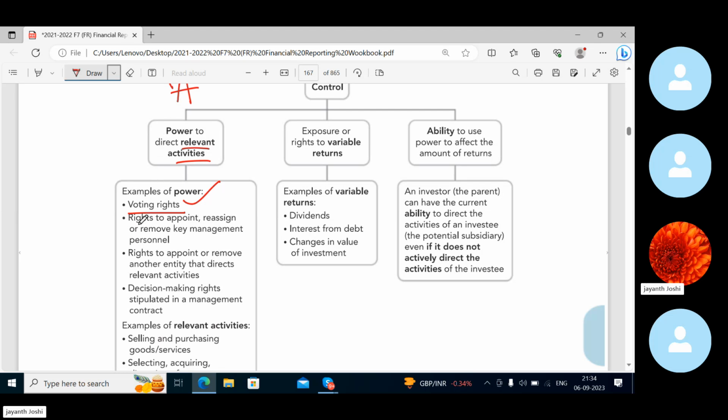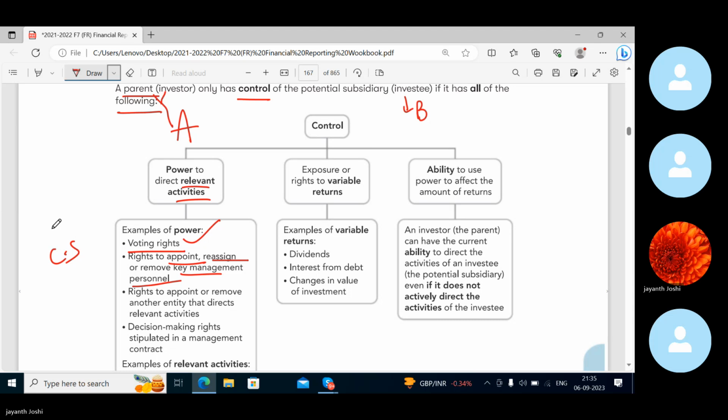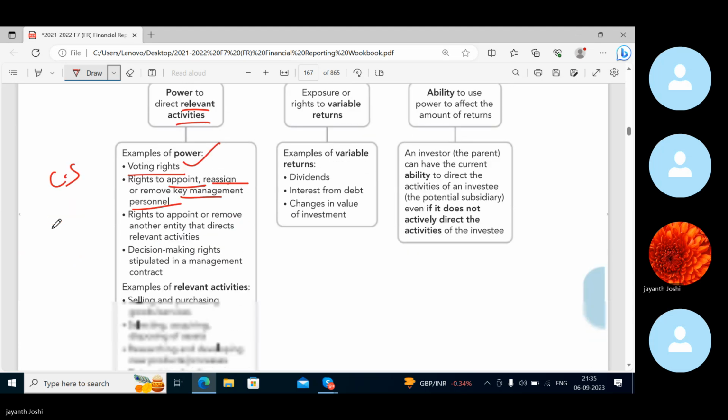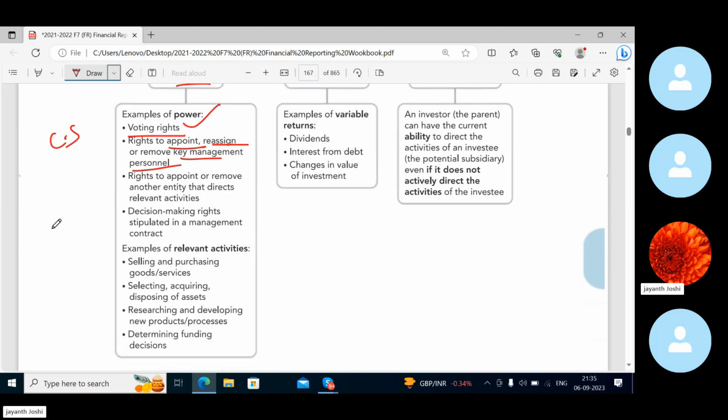A has the right to appoint, reassign or remove KMPs like company secretaries. Are you understanding? Yes, sir. A has the right to appoint or remove another entity that directs relevant activities, like a very big customer, let's say, who pressurizes company B. Whether to continue with them or not, they will decide.